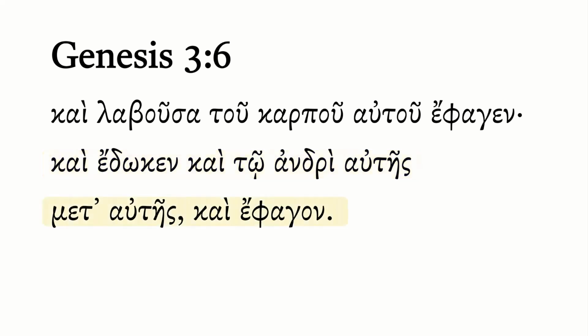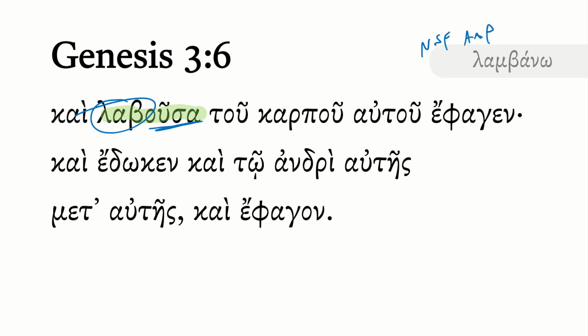This is a really interesting conclusion. We start with the participle here. You see that feminine ending. You see a stem change from lambano. This is a nominative singular feminine, aorist active participle. So she took the fruit, or after taking the fruit, and it's autou here. So it's its fruit from the tree.